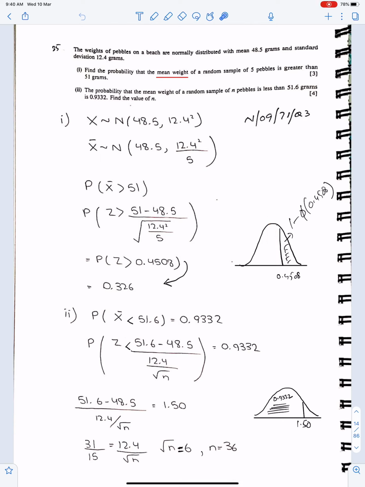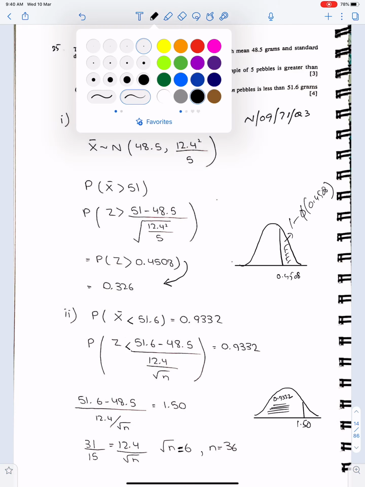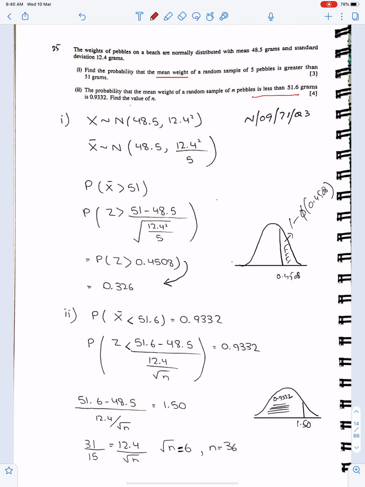Second part: find the probability that the mean weight of a random sample of n pebbles is less than 51.6. So we need n, and this information is given. X bar less than 51.6 and the probability is 0.9332. When we convert this in the form of z, we get 51.6 minus 48.5 divided by this thing under root.